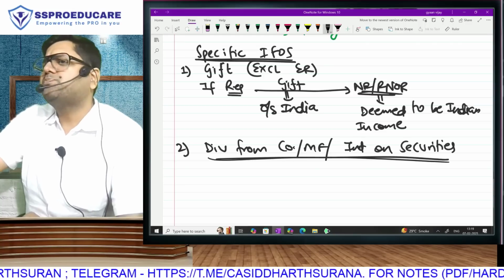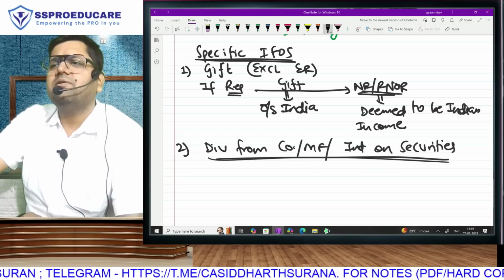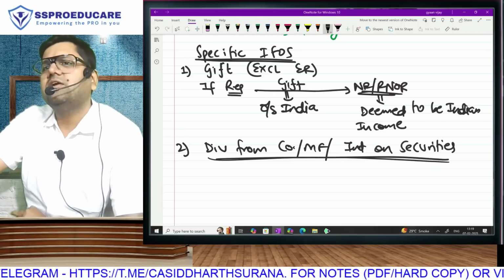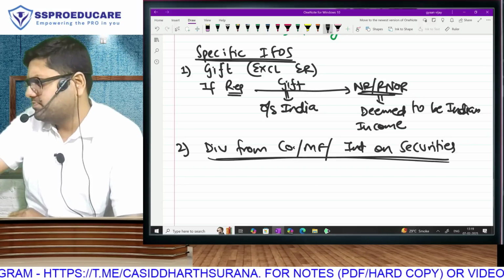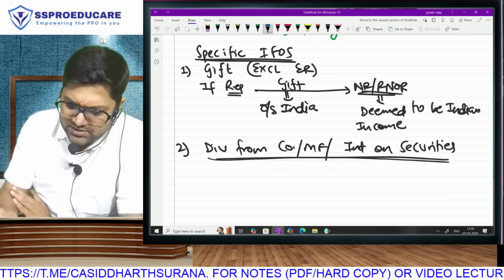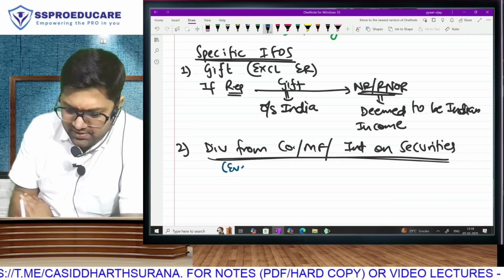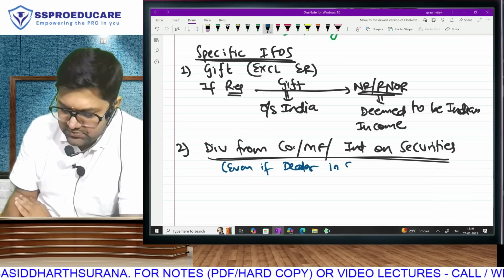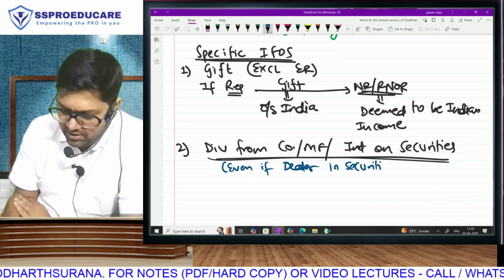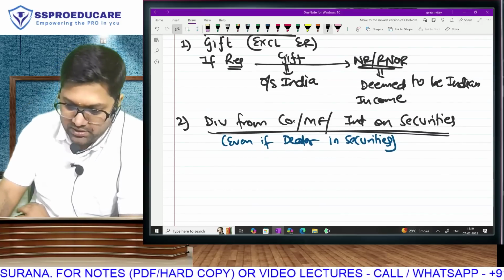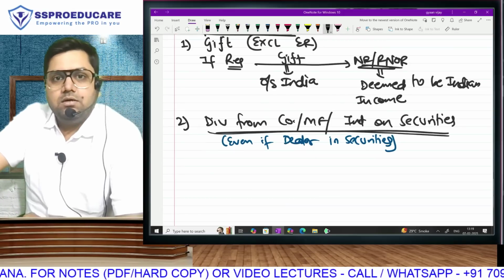Now, do I need to explain that for a resident it will be world income, Indian company dividend or foreign company dividend, and for a non-resident only Indian dividend? That requires no explanation. Correct or no? But dividend will always come under IFOS. This I must still clarify: dividend will be taxable under IFOS even if you are a dealer in securities.